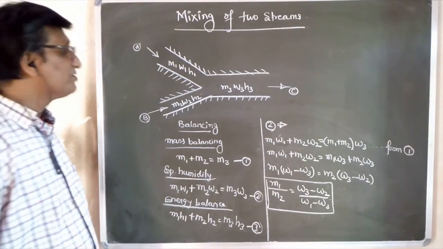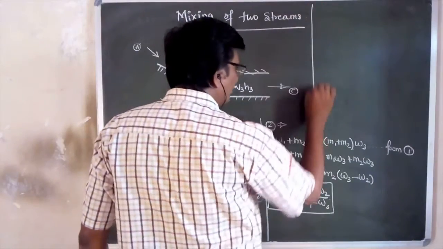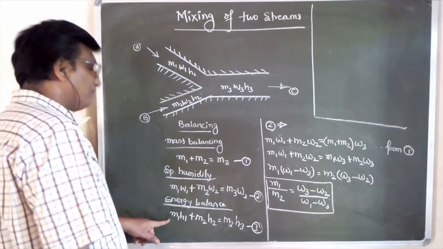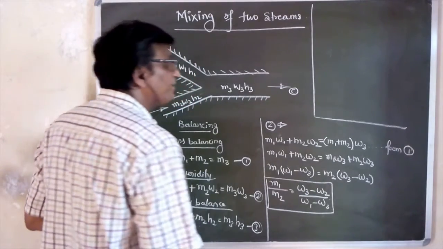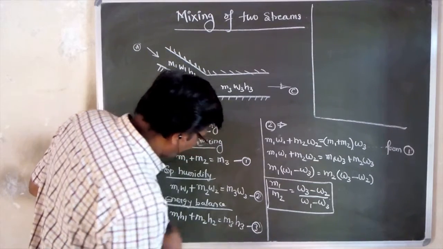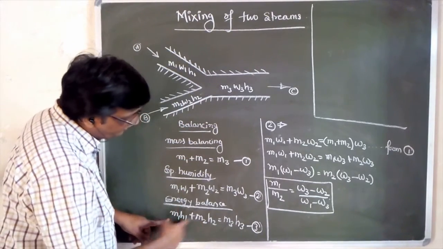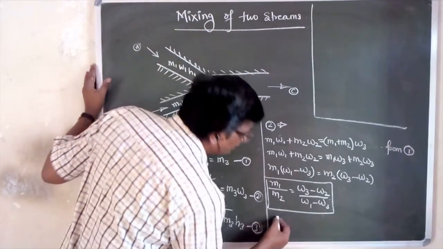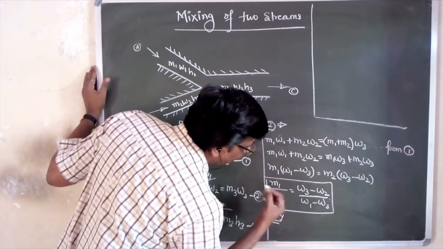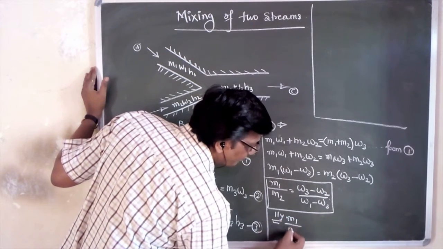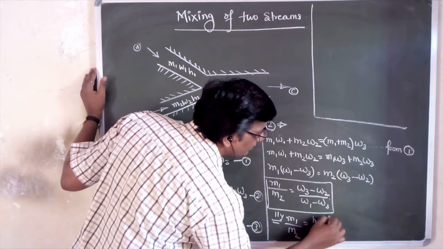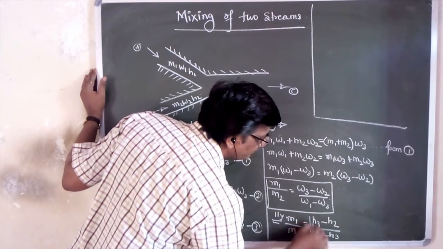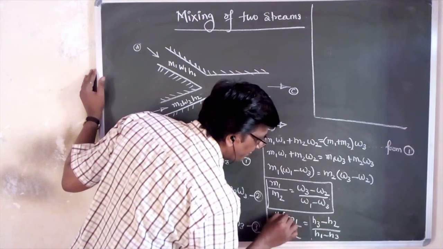Now similarly we can do the same manipulation for energy balance. If you do the same thing, you will get the same. Instead of W1 you have H1, instead of W2 you have H2, and instead of W3 you have H3. So similarly I can write M1 upon M2 is equal to H3 minus H2 upon H1 minus H3. You can do that.